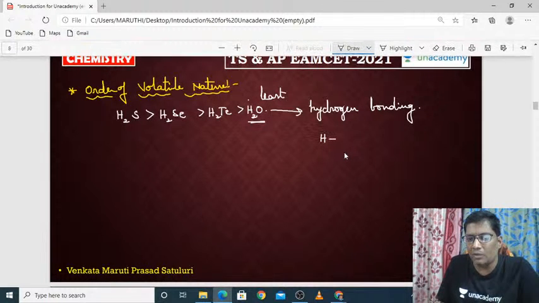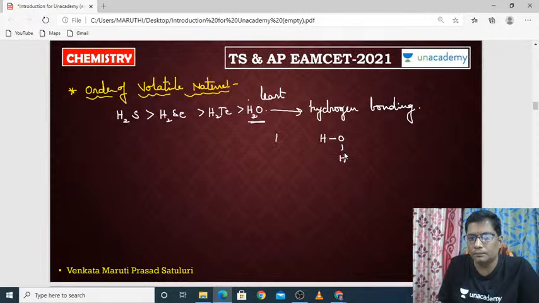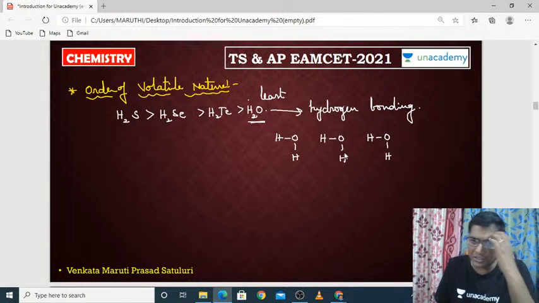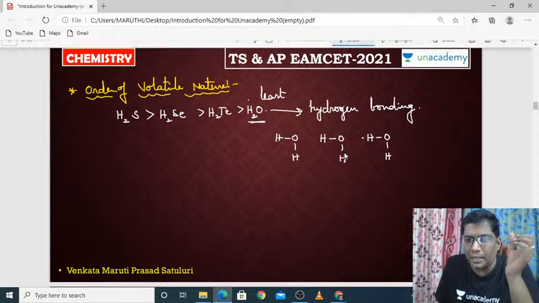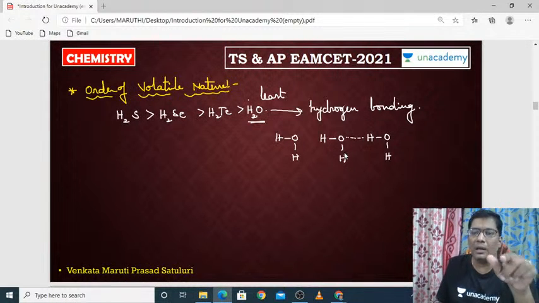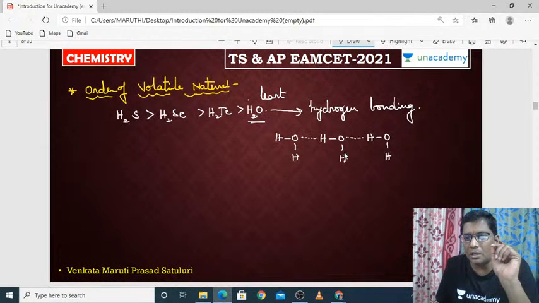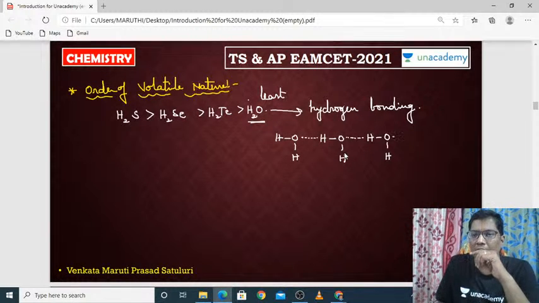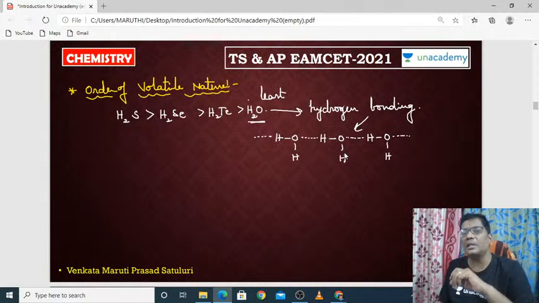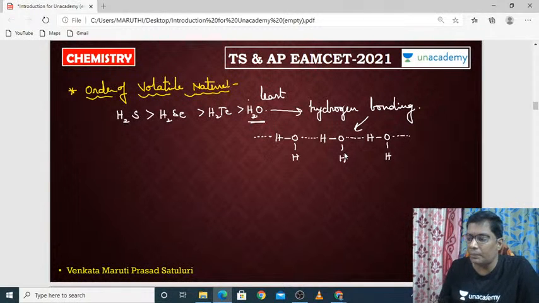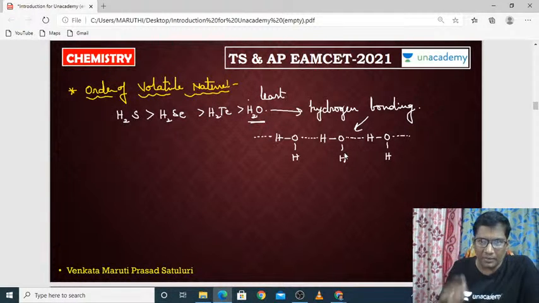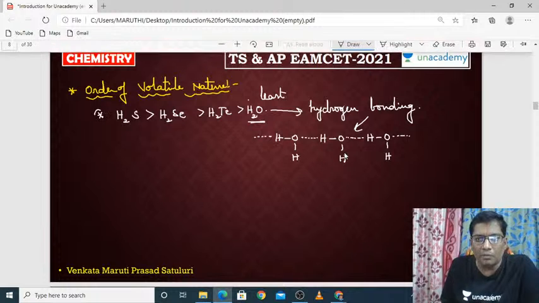Suppose you take the water like this, H2O, and H2O like this. In which this hydrogen will bind with the highest electronegative atom like oxygen in the other molecule with intermolecular hydrogen bonding. It is also an intermolecular hydrogen bonding. So between the oxygen and hydrogen, intermolecular hydrogen bonds will be produced. So based on the intermolecular hydrogen bonding, the boiling points will be increased, thereby the volatile nature will be very less. So this is the order of volatile nature.